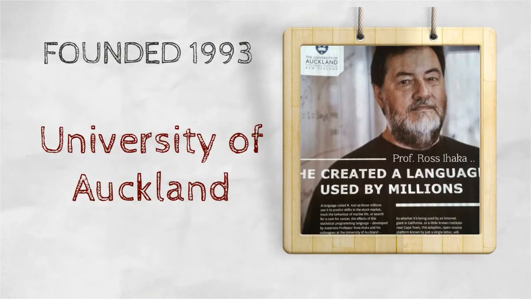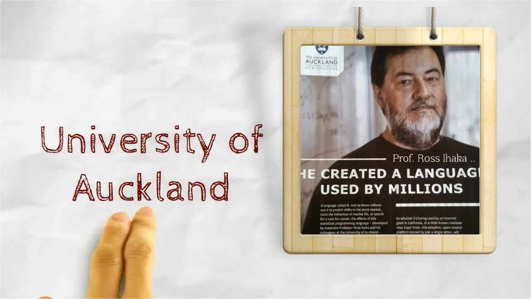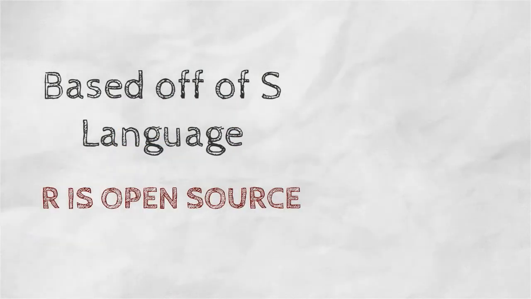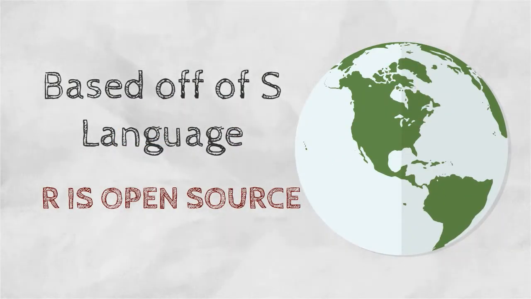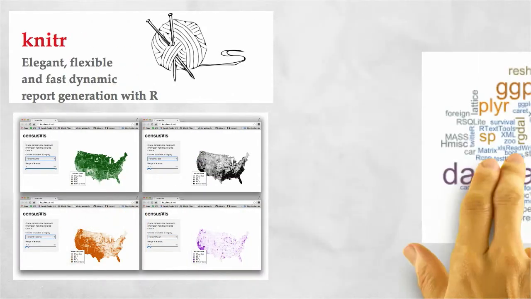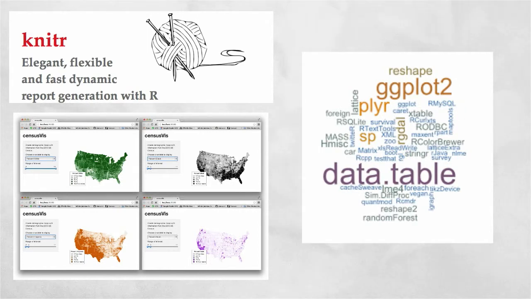R was created in 1993 by Ross Ihaka and Robert Gentleman at the University of Auckland, New Zealand. R is based off of the S programming language, except for the fact that R is open source. This means virtually anyone can create packages, scripts, and extensions for free. This and the fact that most code written for S will run on R without change partially contributes to the success of the programming language.